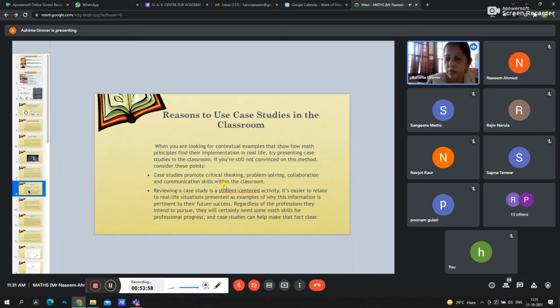skills within the classroom. And secondly, reviewing the case study is a student-centered activity. It's easier to relate to the real life situations presented as examples of why this information is pertinent to future success. Regardless of the professions they intend to pursue, they will certainly need some math skills for their professional progress, and case studies can help them make it effective.